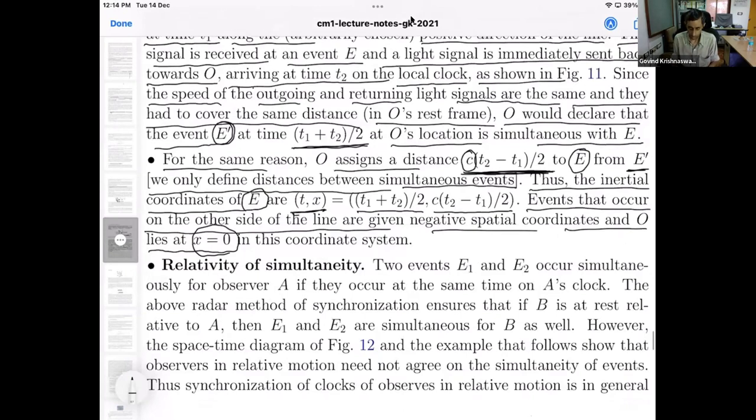Now I come to a somewhat counterintuitive idea, which also justifies the name relativity. This idea is that simultaneity is relative. That is, events that are simultaneous for one observer may not be simultaneous for another observer. This is the main message. That's what we mean by the relativity of simultaneity. So let me explain this in a couple of ways through examples.